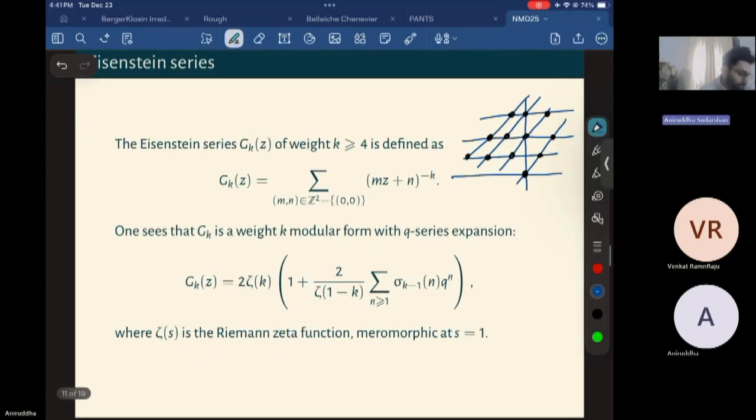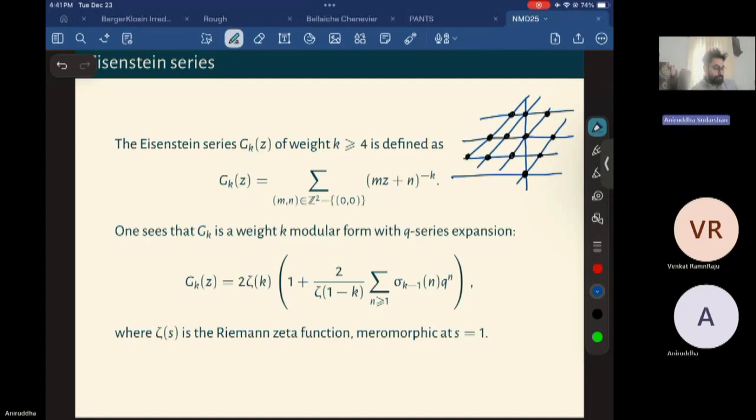So this function, which is defined in this manner, will give us a modular form of weight k and level 1. This is called the Eisenstein series. And this is the first example of a modular form you'll see in any course on modular forms.